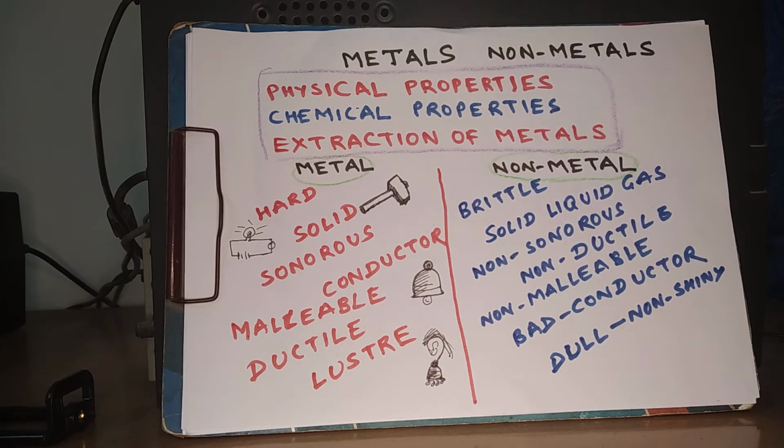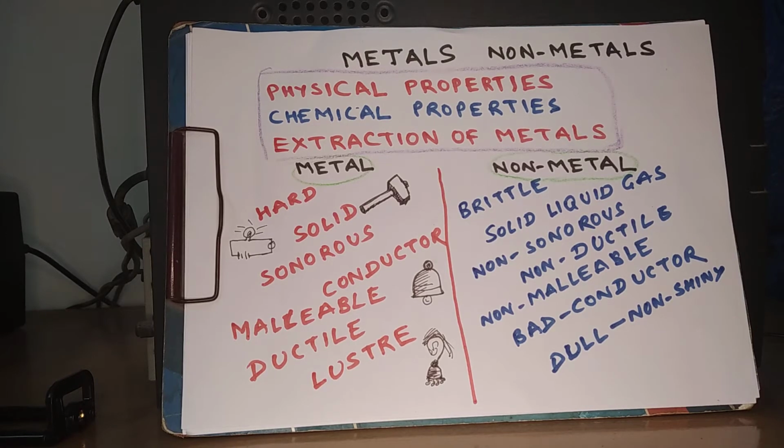Metals are sonorous. When you hit a metallic object with something, you get a typical sound which comes from metallic objects, and that is why metals are called sonorous, and this is the reason bells are made from metals. But non-metals are not sonorous. Metals are good conductors of electricity, and hence they are used for making electrical wires.